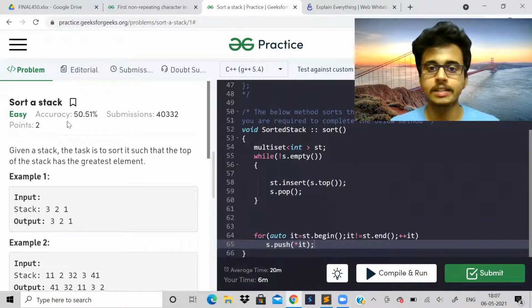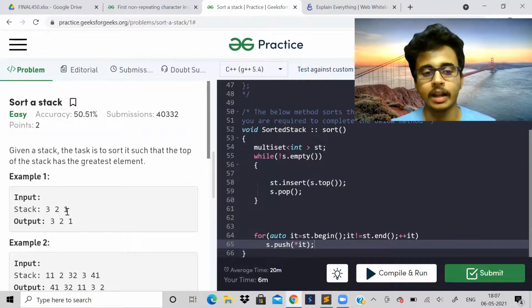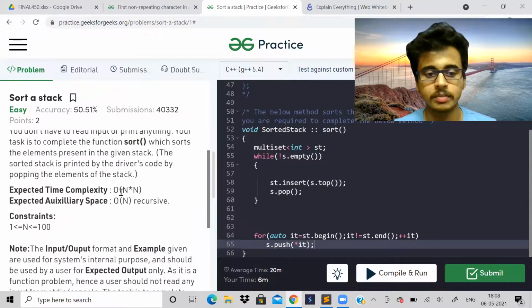But first, let us see this problem. They're saying given a stack, sort all the elements such that the top of the stack has the greatest element. Actually, how I solved the problem when I did not think much: over here they are saying expected time complexity is n square, and space complexity is O of n.